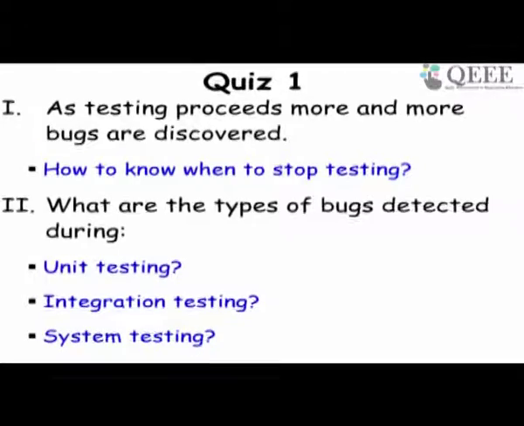So, as we know, the objective of unit testing is to check a unit. A unit can be a function, a module or a component. So in unit testing, maybe the unit did not function as required.